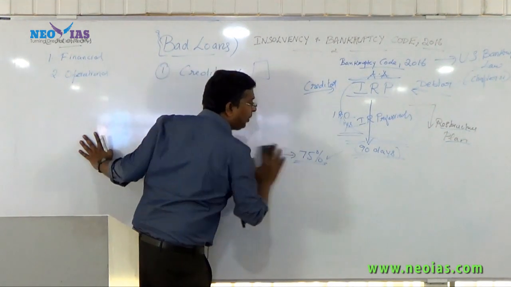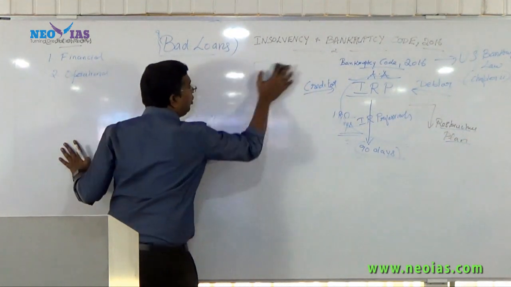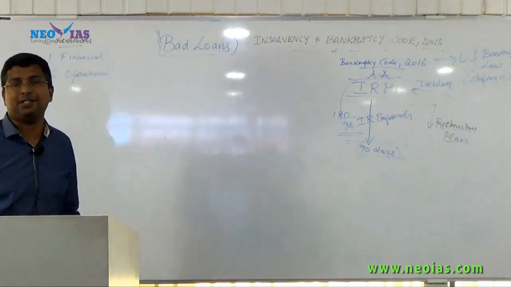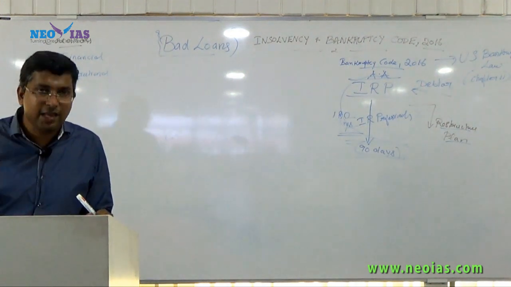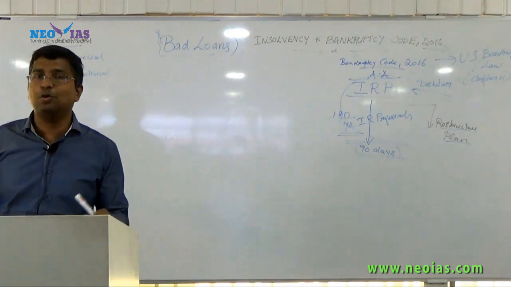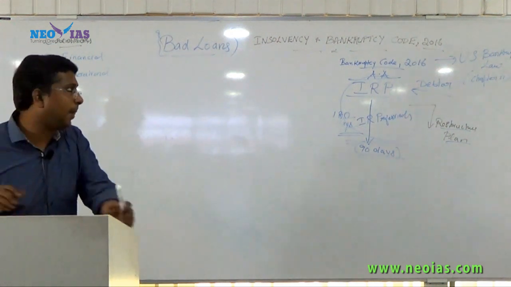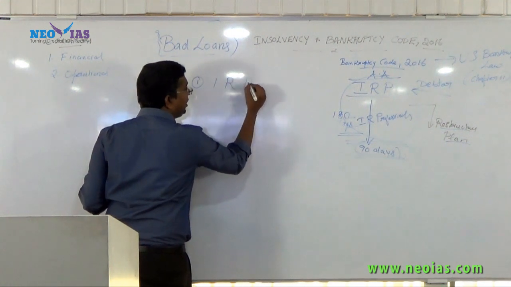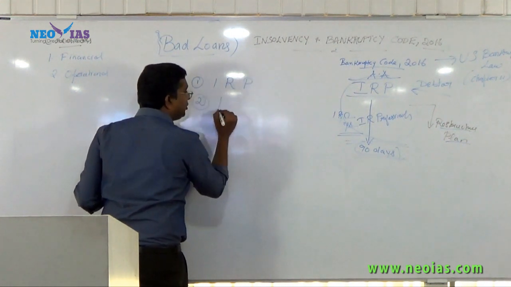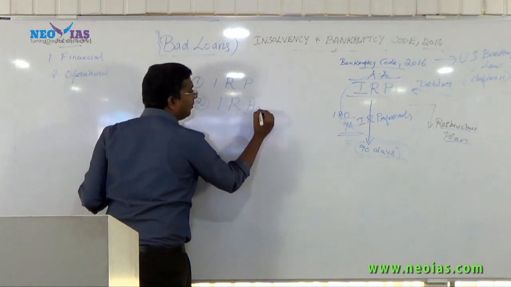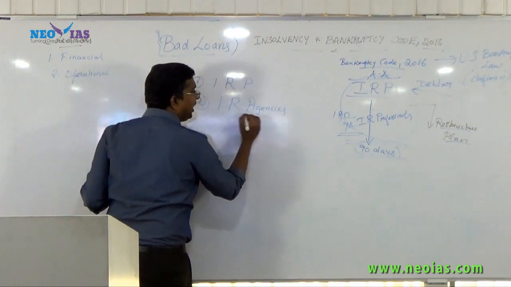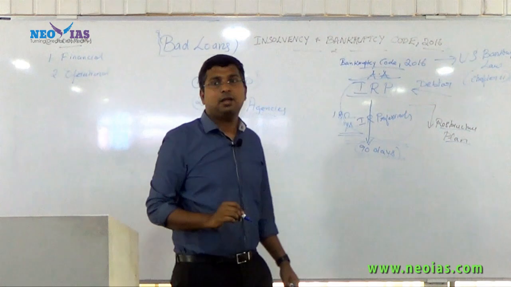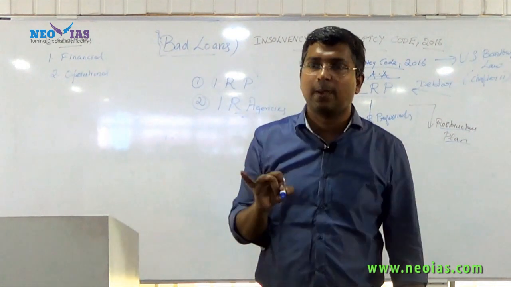One is the professional. Now, try to understand the quality and the morality of this professional is very important. He should have high ethical standards. Who? This professional. So we have, one, the insolvency resolution professional, and two, insolvency resolution agencies. These agencies are basically non-profit organizations which have control over the professional.